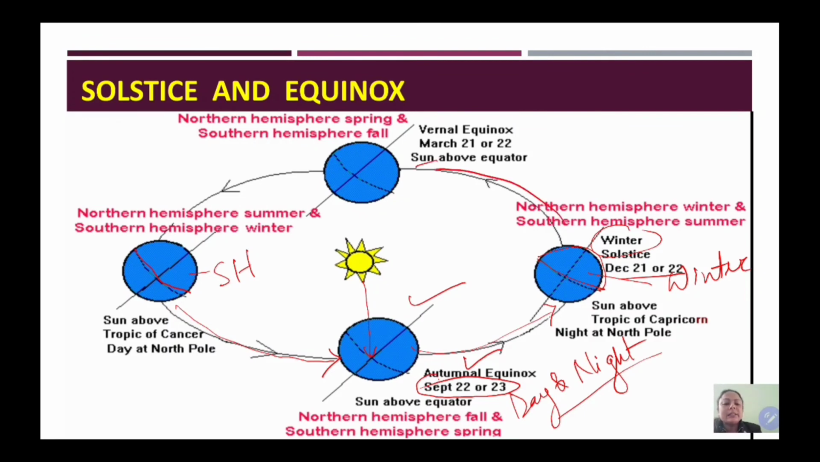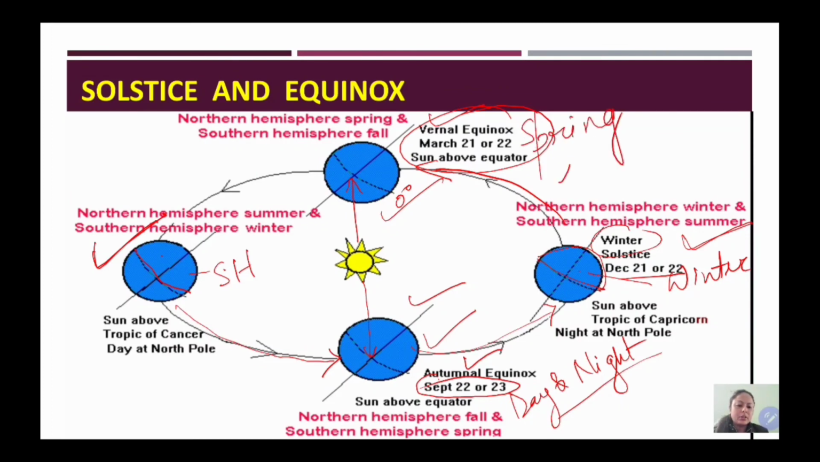And then as it proceeds further, it will again start coming towards the sun. But it will be in the midway, neither totally towards nor totally far away. Students, I am talking about northern hemisphere, so don't get confused. In this position northern hemisphere is towards the sun, in this position it is away from the sun. But in these two positions, it is in the midway. So sun rays are vertical on the equator. Therefore, during 21st or 22nd March also, sun rays are vertical on equator, days and nights are equal all over the world, and we call it vernal equinox or spring equinox.